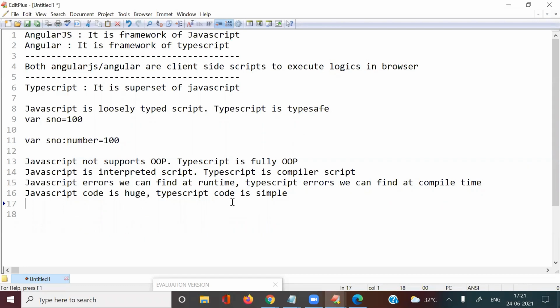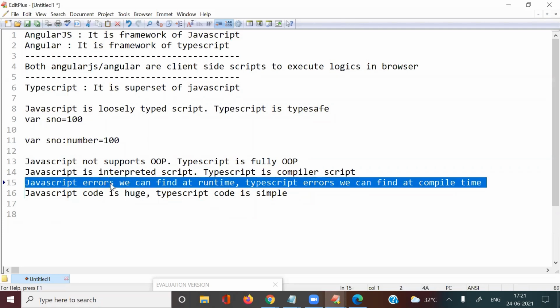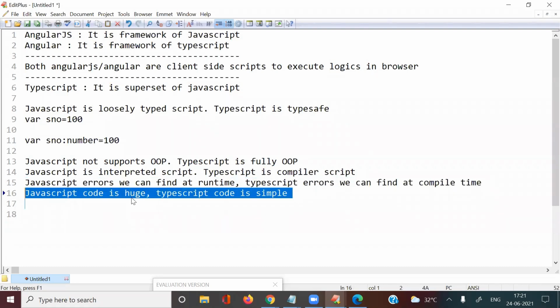Mainly data type support and complete object-oriented programming support. JavaScript is an interpreted script, but TypeScript is a compiler script. JavaScript errors we can find at runtime, TypeScript errors at compile time. JavaScript coding is very huge, but TypeScript coding is very simple.